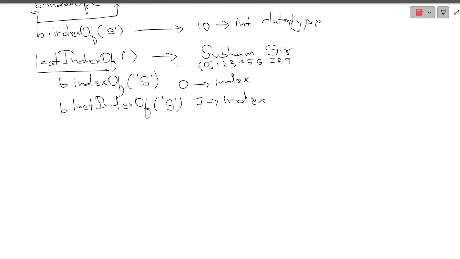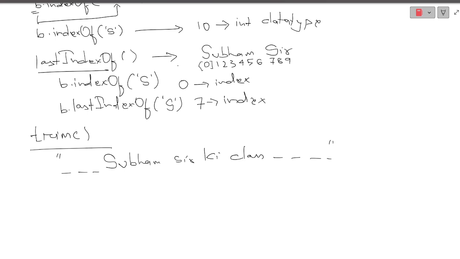Now let us move. Now let me say trim. Quickly I'm revising every method for you. Just watch this, you will be clear on every kind of method. What is the use of trim? Suppose a user has given me 3 spaces, let me represent the space with an underscore, and then Shubham sir ki class, and 3 spaces. If we are operating with this particular string, and it asks me to pick out only the vowels, or to print the words vertically, I will not need all these spaces, right? Whichever spaces are present will distract me and disturb the logic in my program.